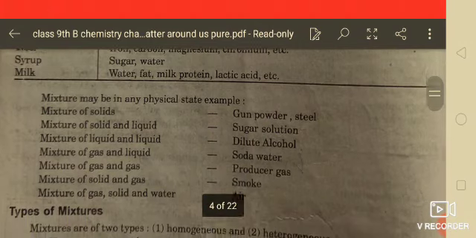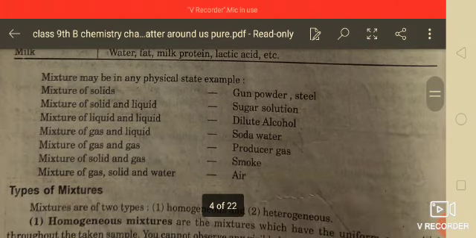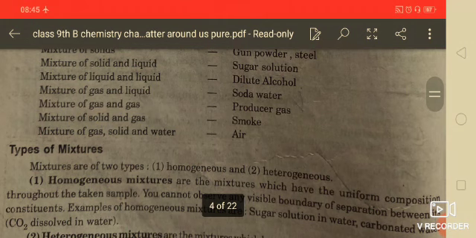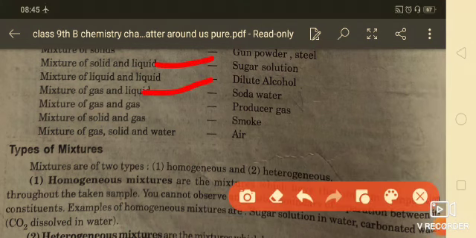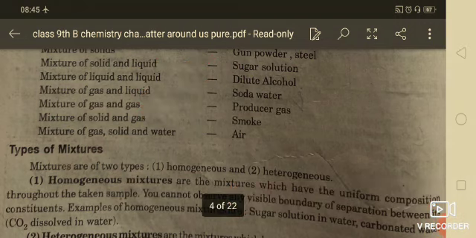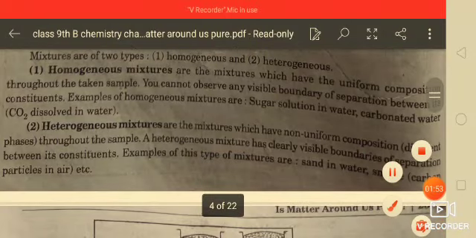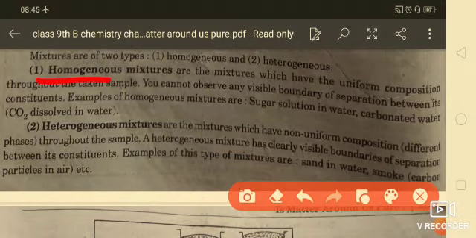Now, a mixture may be in any physical state, for example a mixture of solids, mixture of liquids, solid in liquid, gas and liquid, gas and gas, solid and gas. So here are the types of mixtures. Homogeneous mixture: homo means same. That means in a homogeneous mixture, the particles which are mixed with each other look the same, like sugar solution and carbonated water.